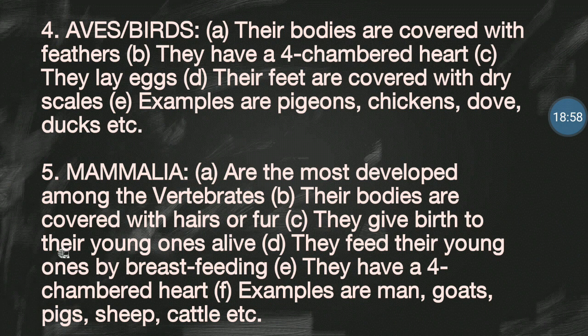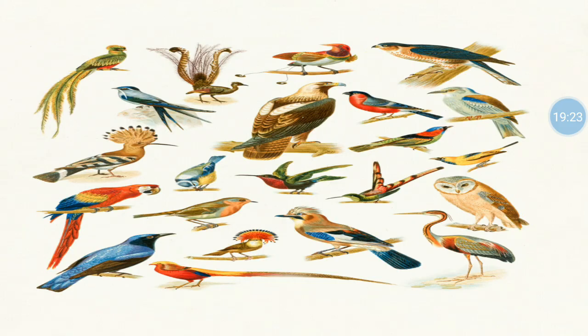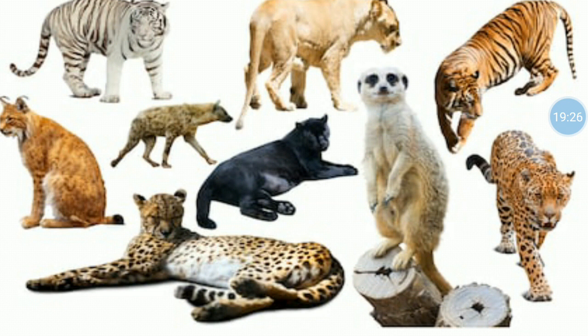E, they have a four-chambered heart, just like the aves or birds. Of all the vertebrates, only the aves and the mammals have four-chambered hearts. Is that clear? Fantastic. Examples are man, goats, pigs, sheep, cattle, etc. You can see the image here.